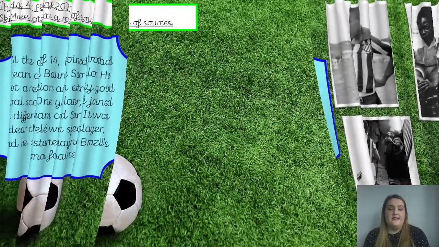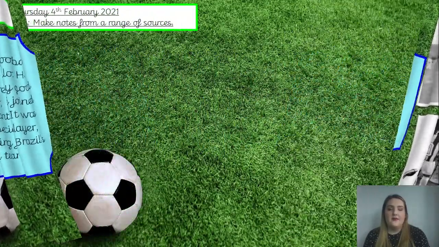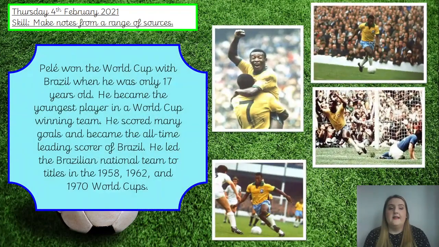An achievement, isn't it? Okay, let's have a look at the next few facts then. Pelé won the World Cup with Brazil when he was only 17 years old, so it's very, very young. He became the youngest player in a World Cup winning team. He scored many goals and became the all-time leading scorer for Brazil. He led the Brazilian national team to titles, so won the World Cup, in 1958, 1962 and 1970.